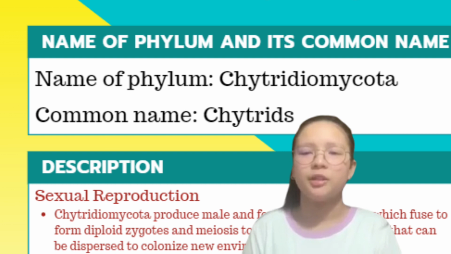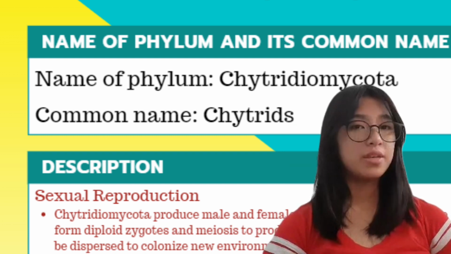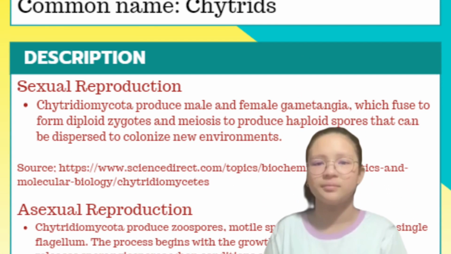The name of this phylum is Chytridiomycota. The common name of this phylum is Chytrids. In sexual reproduction, this phylum produces male and female gametangia, which fuse to form diploid zygotes and undergo meiosis to produce haploid spores that can be dispersed to colonize new environments.